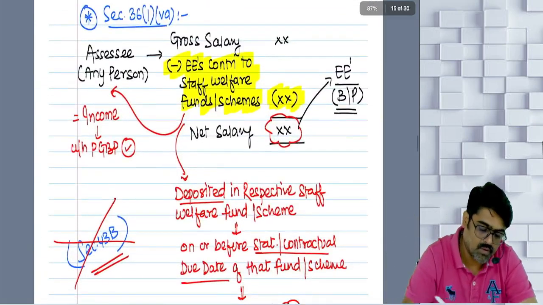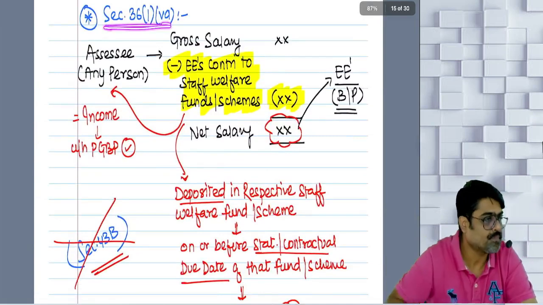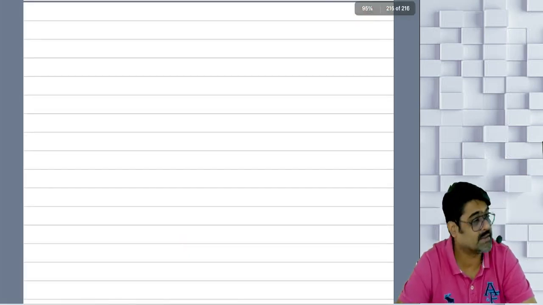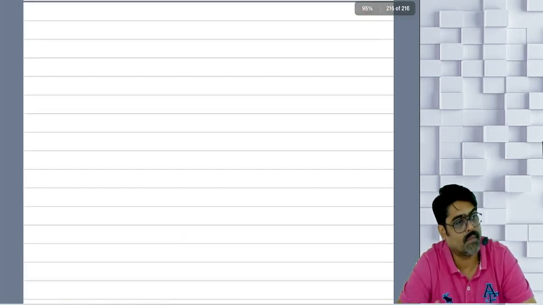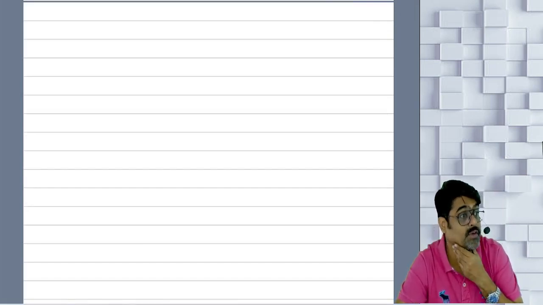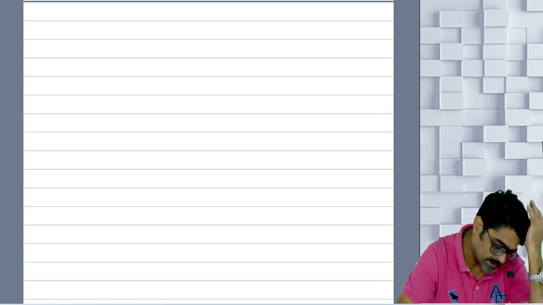Next one. Now, what is this clause number 5A? This is very important. If you understand this thing now, a similar point I am going to discuss in IFOS also. That you will understand. Okay. Pay attention.